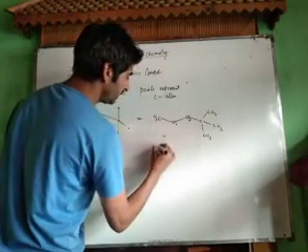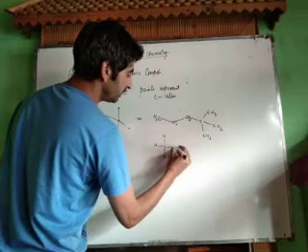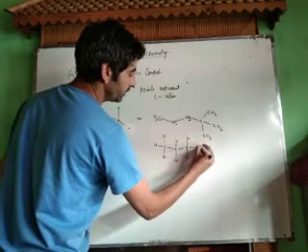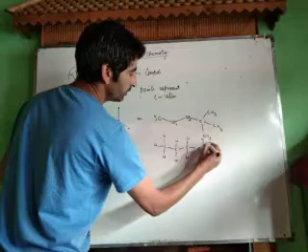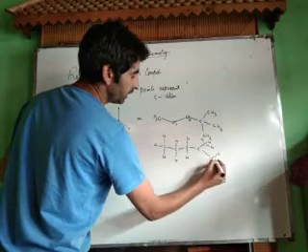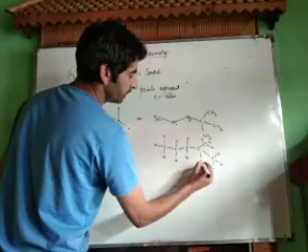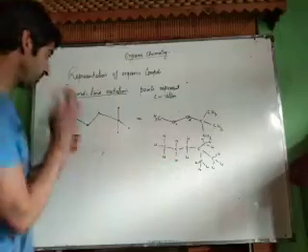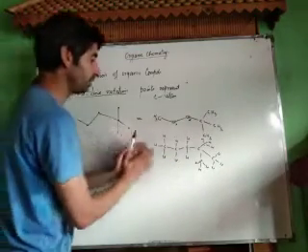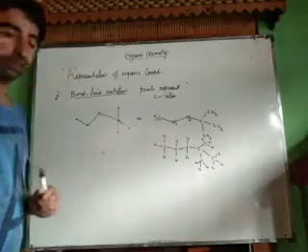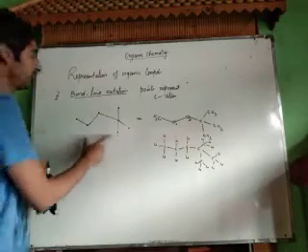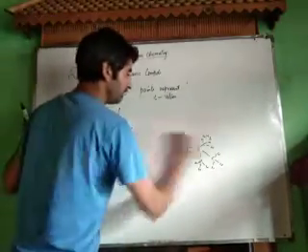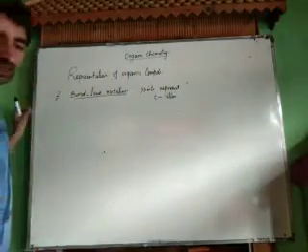This is carbon, hydrogen, hydrogen, hydrogen, single bond, hydrogen, hydrogen, single bond, hydrogen, hydrogen, single bond, carbon, hydrogen, hydrogen, hydrogen, carbon, hydrogen, hydrogen, hydrogen, carbon, hydrogen, hydrogen, hydrogen. This is extended form. What we have done, we have converted bond line notation into extended form. Now the questions may be asked like this. You are given 3 or 4 bond line notations and you have to convert them into extended form. Now let us convert certain bond line notations into extended form.